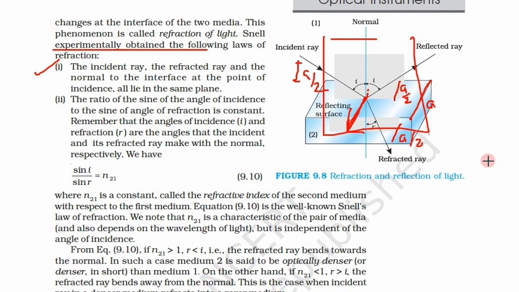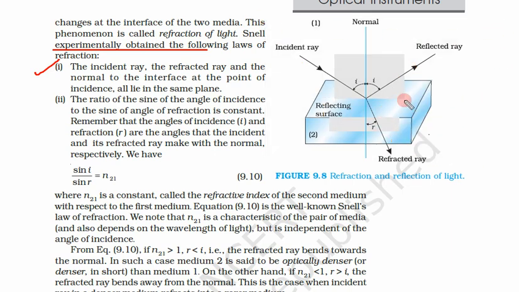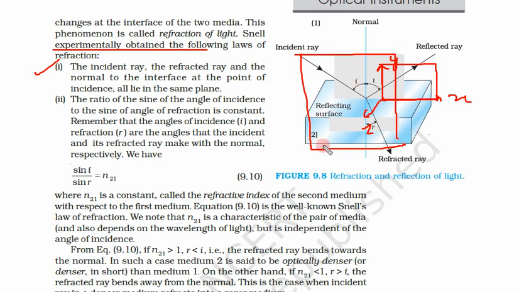Suppose we draw the axes: this is our x-axis, this is our y-axis, and this is the z-axis. Everything that is happening is in this xy plane. There is no z distance involved. That is what Snell is saying. It is not moving towards the z direction. Everything is happening in this xy plane.